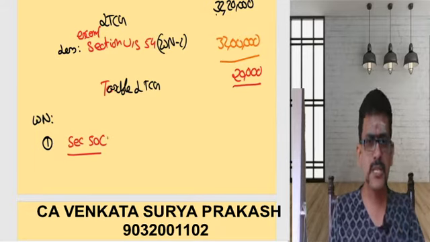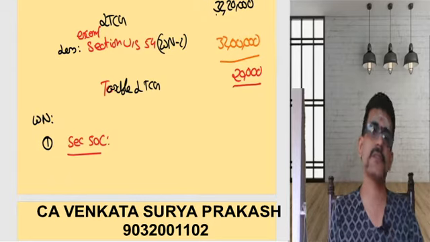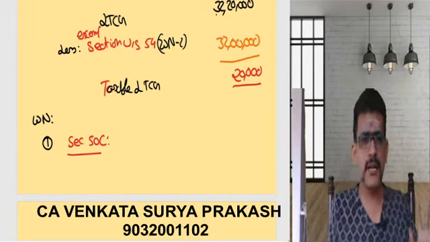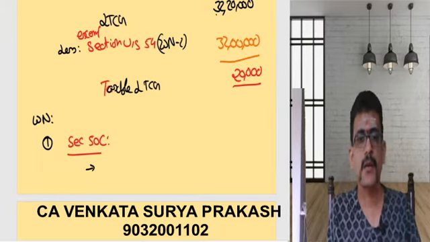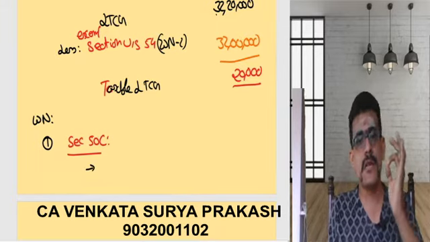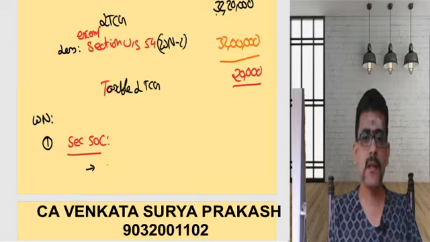Now, section 50C. What does section 50C say? Don't write the entire section because time is a very key factor. You just make a point. When is section 50C applicable?